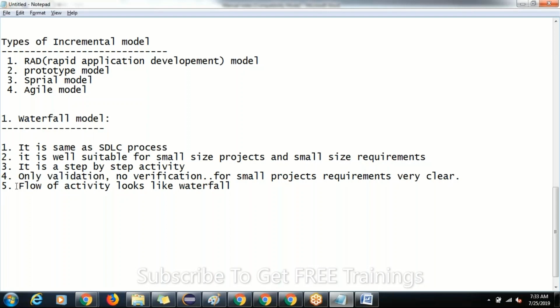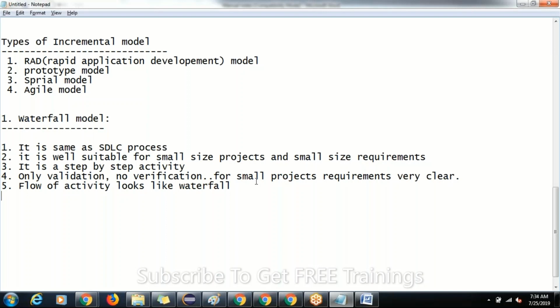And the last but not least point: it is given the name waterfall model because the flow of activity looks like a waterfall. So this is what the waterfall model is about, guys.